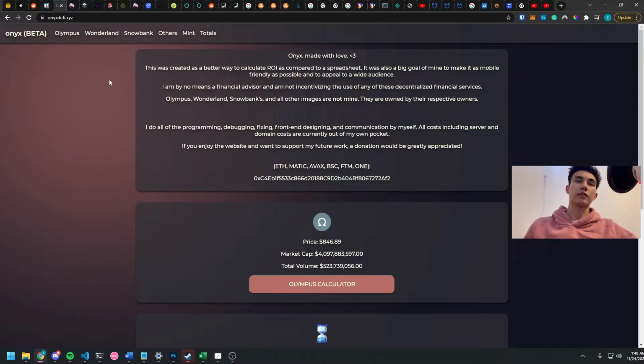So what is OnyxDefi? OnyxDefi is a one-stop shop for DeFi 2.0, and it's essentially a pretty calculator. That's pretty much what it is. I've been seeing a trend recently where people are locking spreadsheets behind paywalls, and I'm not a big fan of that. So I made this as a replacement, but it could also be an alternative, or live alongside a spreadsheet.